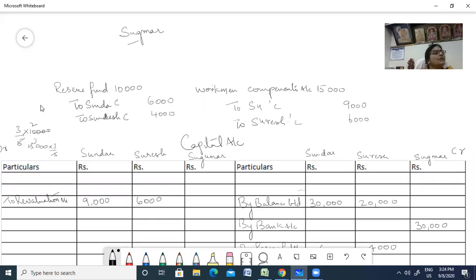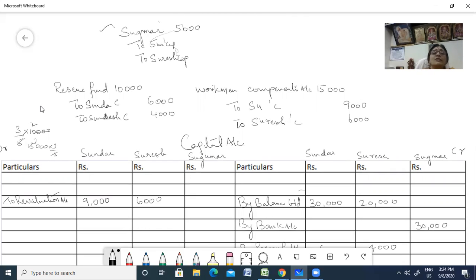So how much is he bringing as goodwill? He is bringing in 5,000, but he is not able to pay cash. So you have to transfer the goodwill that he is not able to bring in to the respective capital accounts of the old partners.